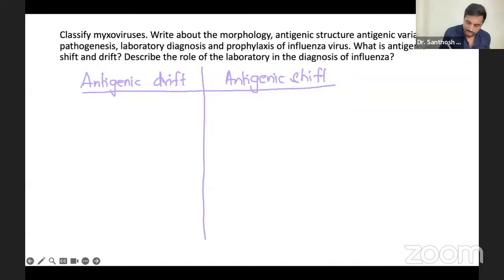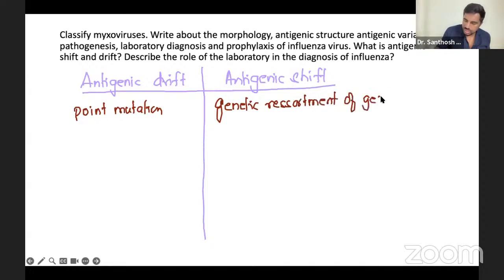First of all, antigenic drift is due to point mutation, but shift is usually due to genetic reassortment of the genes. Here it is a point mutation in the gene; here it is genetic reassortment. With point mutation the antigenic changes or diversity are less.